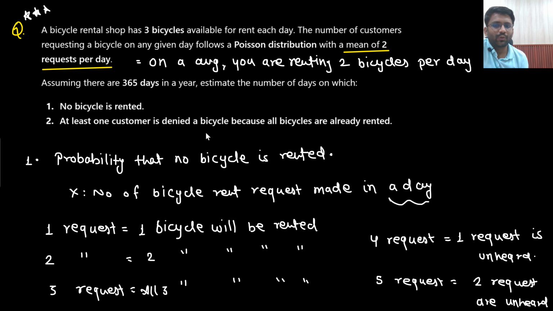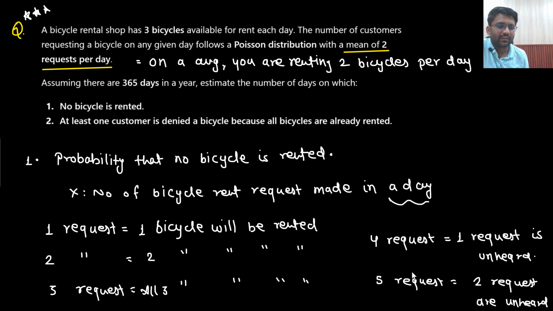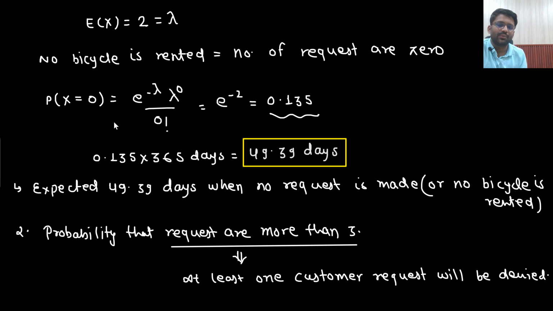So the first question was no bicycle is rented. That means no request is made, so probability of x taking value 0. And what is the expectation of x? Average number of requests made in a day, which is 2 requests per day. So that equals 2. Then we solved it and multiplied with 365 days. Because in a day there is a 0.135 probability that no request is made, in 365 days, how many days would there be? 49 days where there is no request.